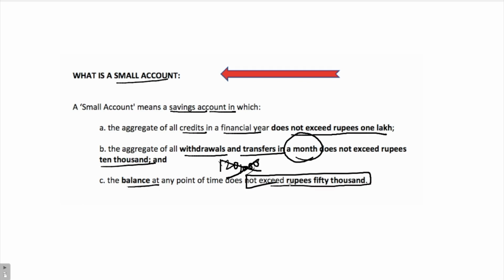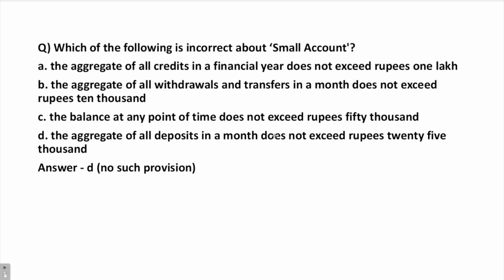This is also important. Let's have a look at a question related to the small account, or these kinds of questions can be asked in the examination. The question says: which of the following is incorrect about a small account? The aggregate of all credits in a financial year does not exceed rupees 1 lakh. This is correct. The aggregate of all withdrawals and transfers in a month does not exceed rupees 10,000. This is also correct, per month. The balance at any point of time does not exceed rupees 50,000.